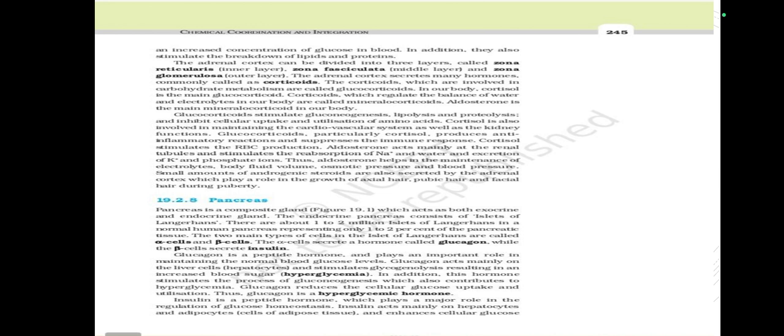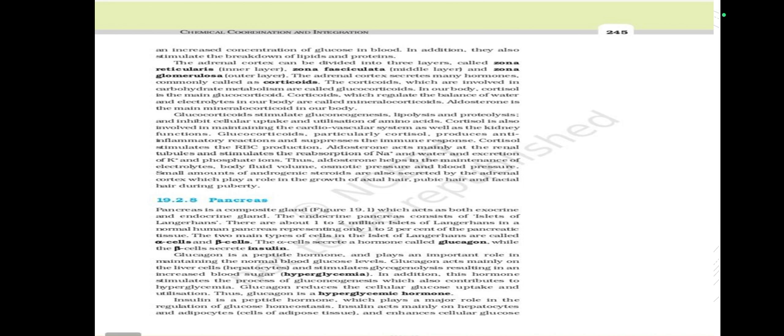Cortisol is also involved in maintaining the cardiovascular system as well as the kidney functions. Glucocorticoids, particularly cortisol, produce anti-inflammatory reactions and suppress the immune response. Cortisol stimulates the RBC production.